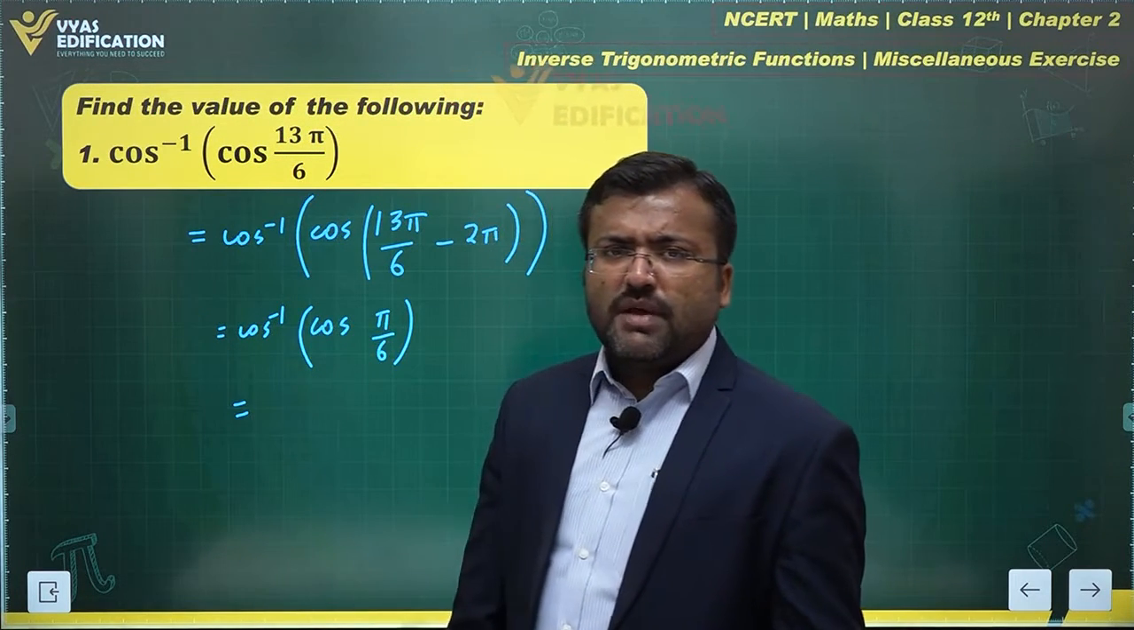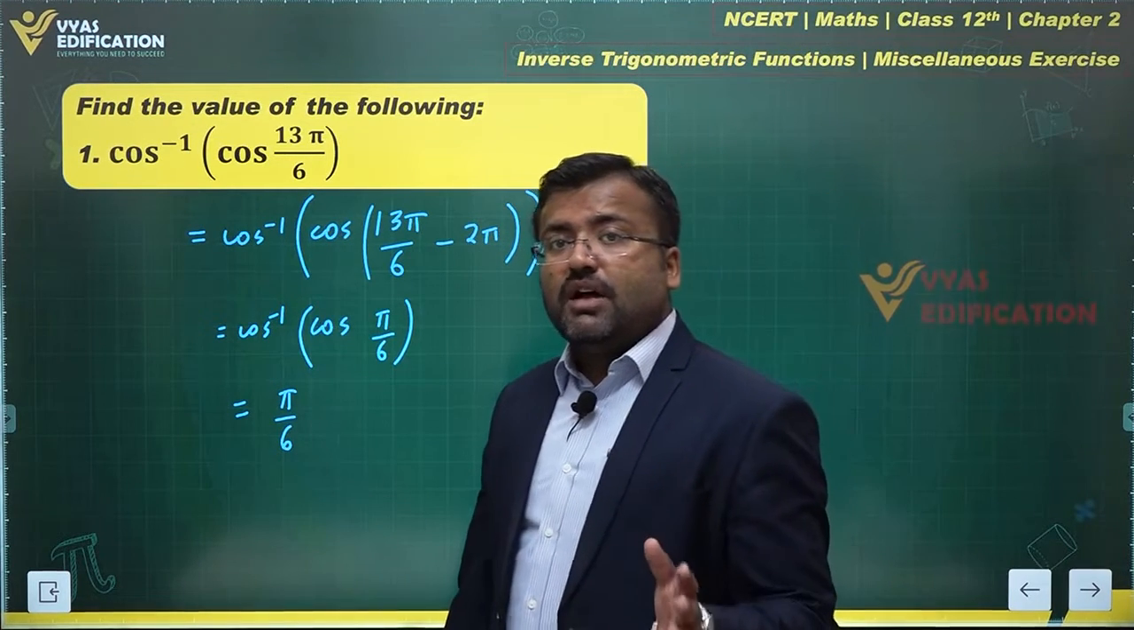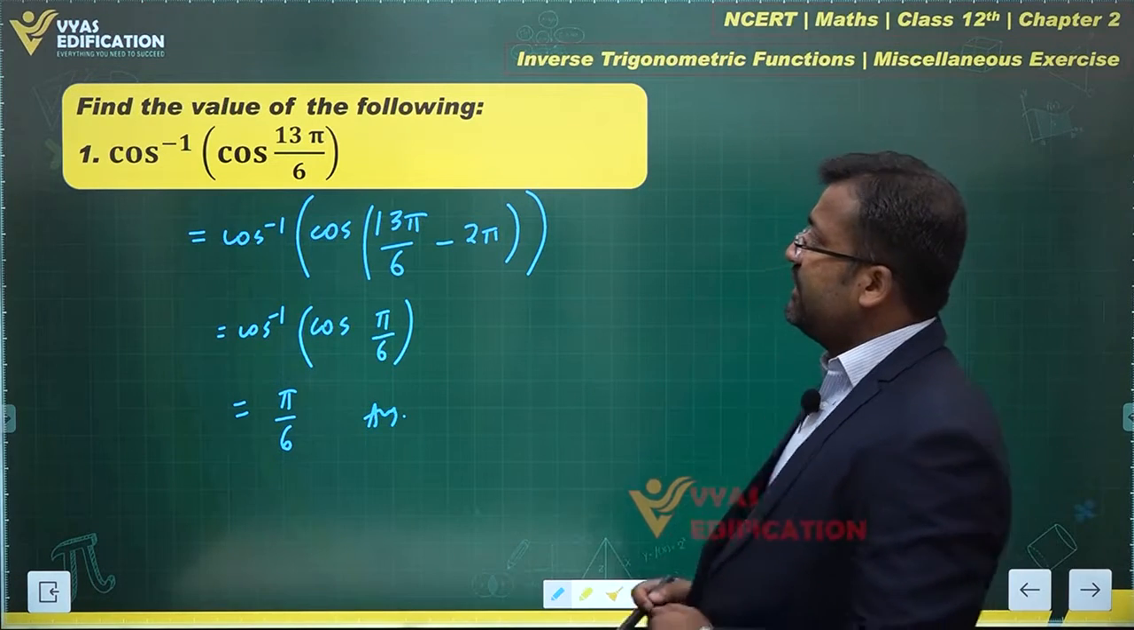And what is cos inverse cos pi by 6? That is simply pi by 6, because pi by 6 lies in the interval 0 to pi. And that's your answer for this question, which is very simple. Yes, this is very simple.